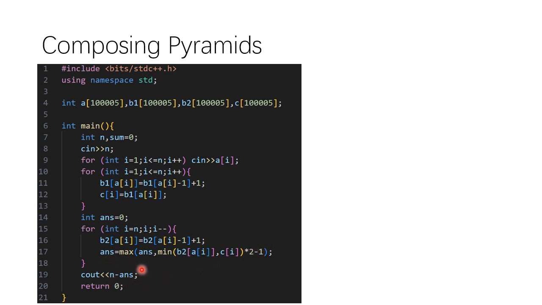And when you print out the answer, you need to print out n minus answer, because the answer here is the longest sequence, the longest length. But the problem is asking you the minimum k you need to delete. So here you need to minus this.